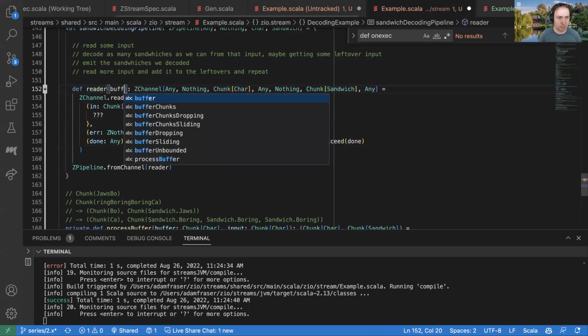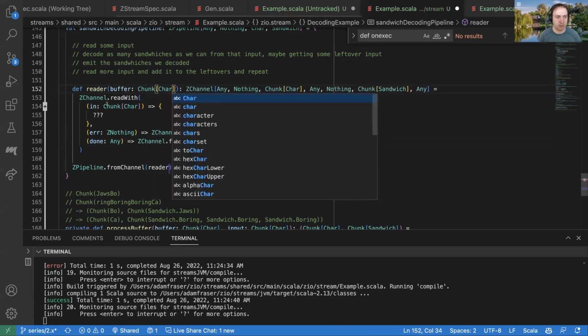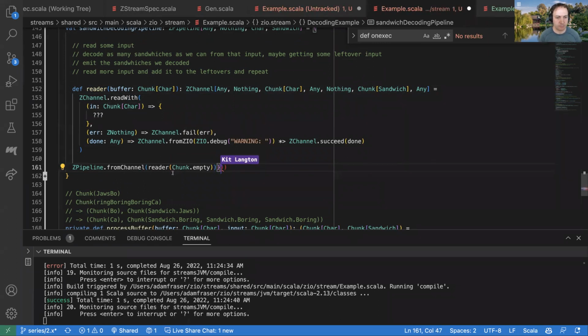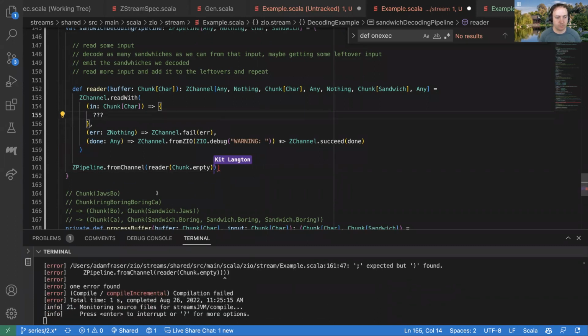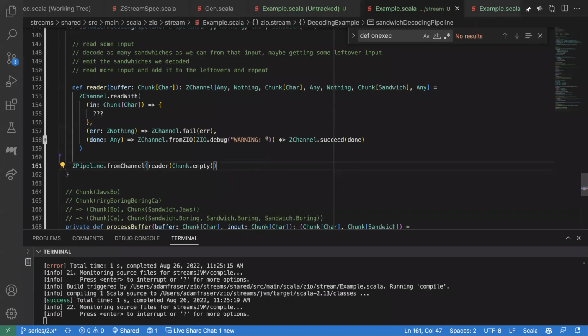So here I could say, I'm going to take a buffer that's a chunk of characters, and then we could start with the empty chunk down here. Lovely. And now that'll give us some way to implement this.